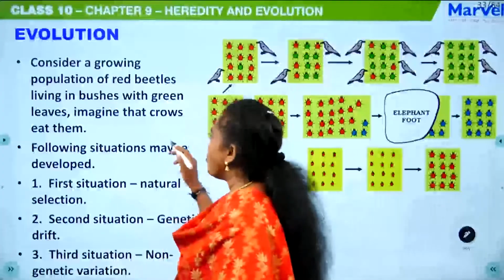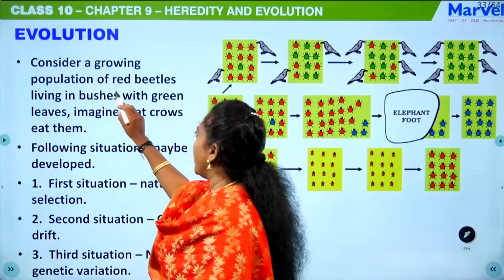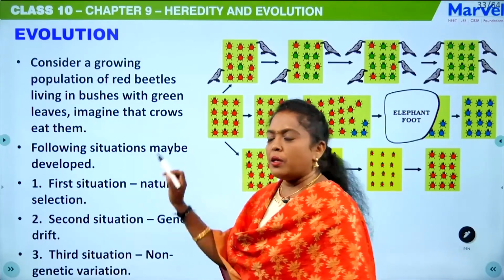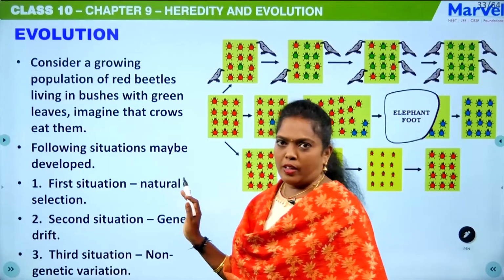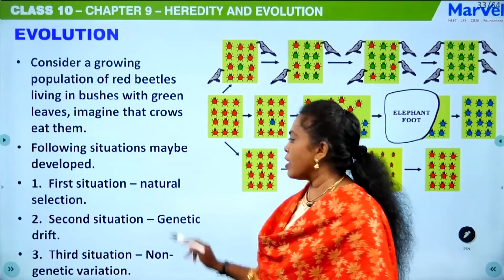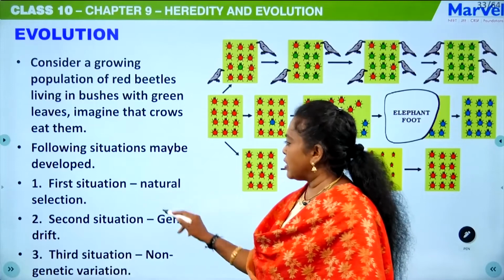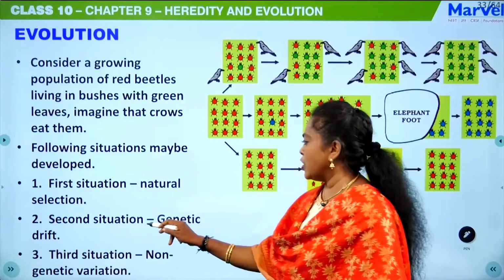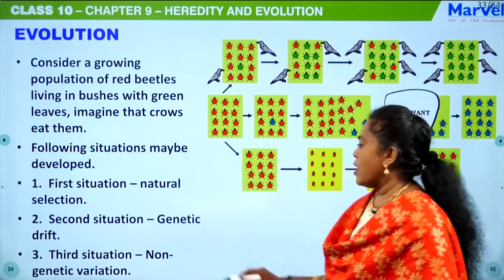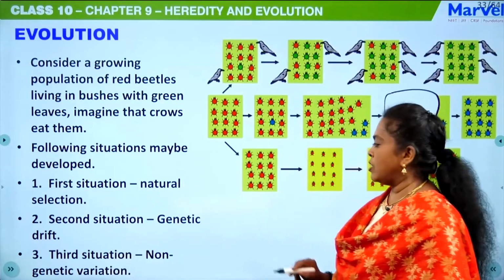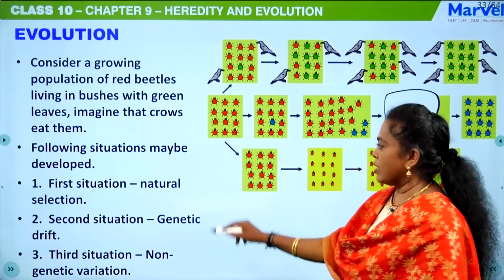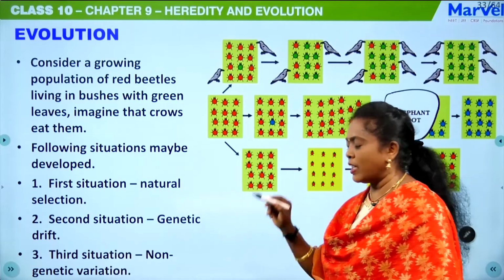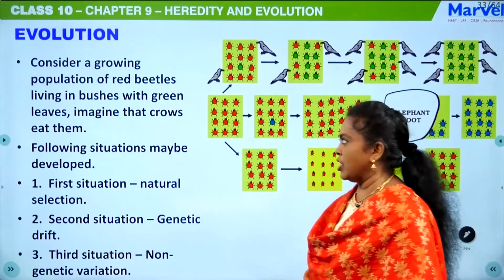We'll see. So first, consider a growing population of red beetles living in bushes with green leaves. Imagine that crows eat them. So three situations can occur, three events actually. The first situation is natural selection, the second is genetic drift, and the third is non-genetic variation. So what are the three things? First, natural selection. Second, genetic drift. Third, non-genetic variation.